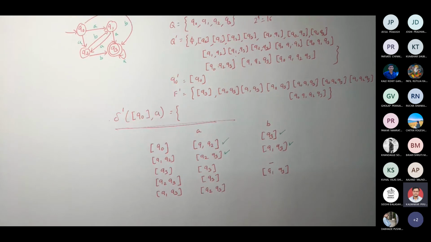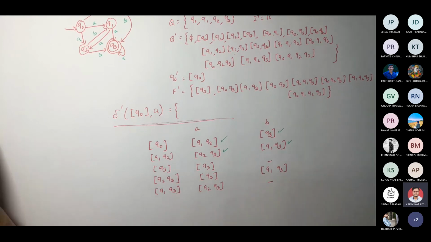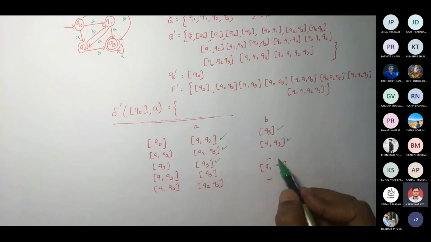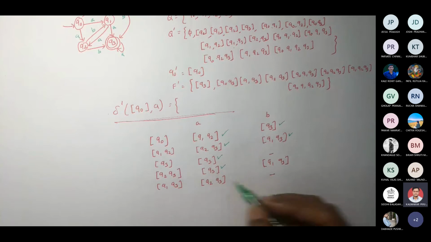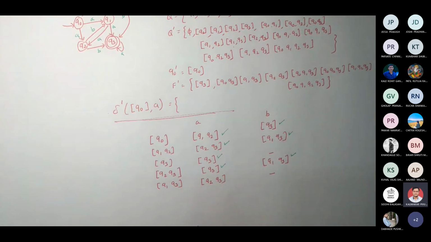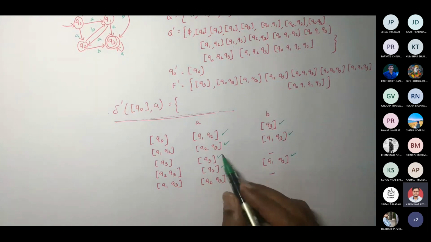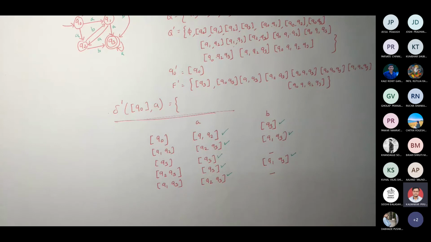Q1 comma B and Q3 comma B. Empty. Correct. So this is dash. We already worked with Q3. Q3 का भी काम हो चुका है. ये डैश तो लेना नहीं है. Q3 का काम हो चुका है. अभी Q1 Q3 अभी यहाँ पे ले लिया. Yes, this is also done. Correct. ये Q2 Q3 भी आ गया. So do we have anything more which is not added here? कुछ बचा नहीं ना?